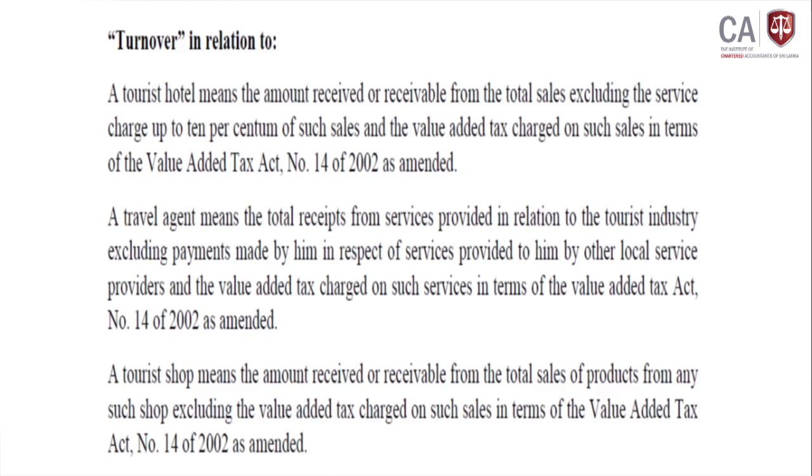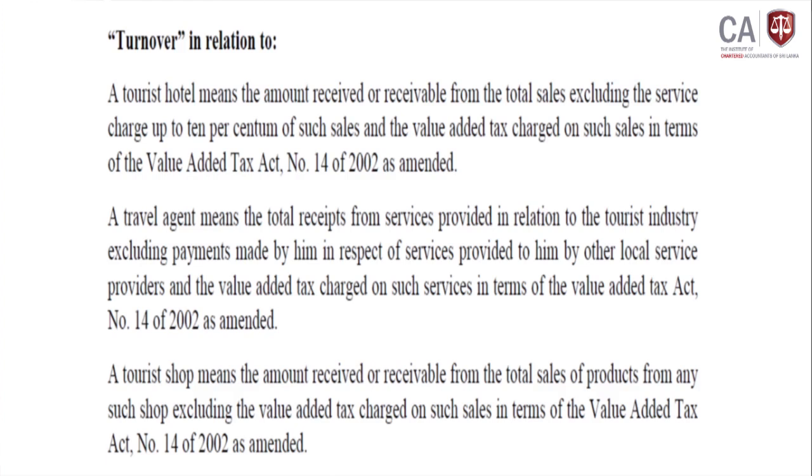Tourist hotel means the amount received or receivable from total sale excluding service charge up to 10% of such sales and value-added tax charge on such sale in terms of Value-Added Act number 14 of 2002 as amended.